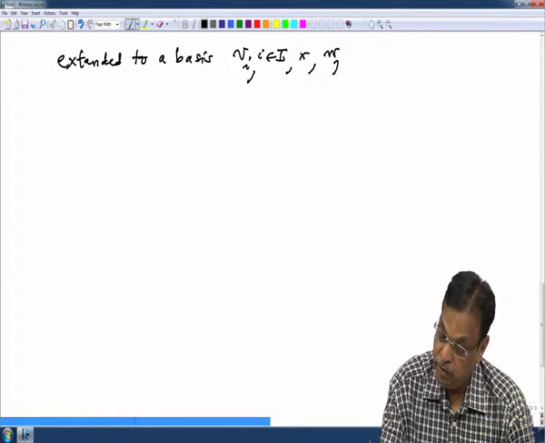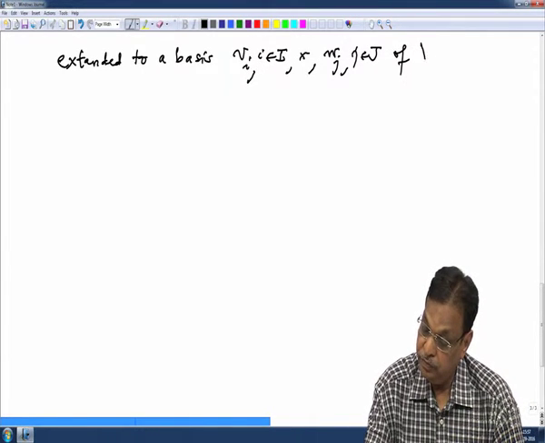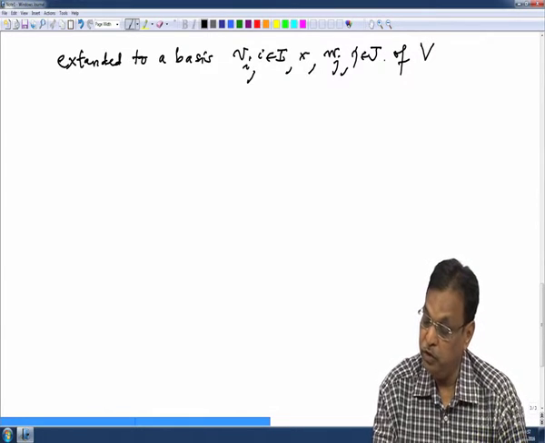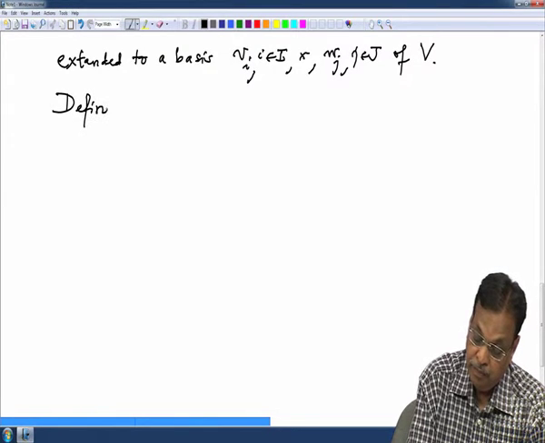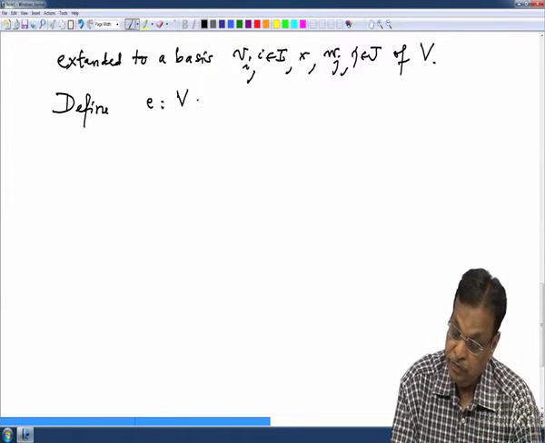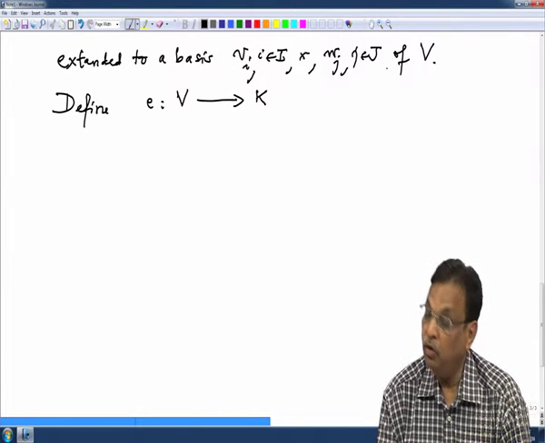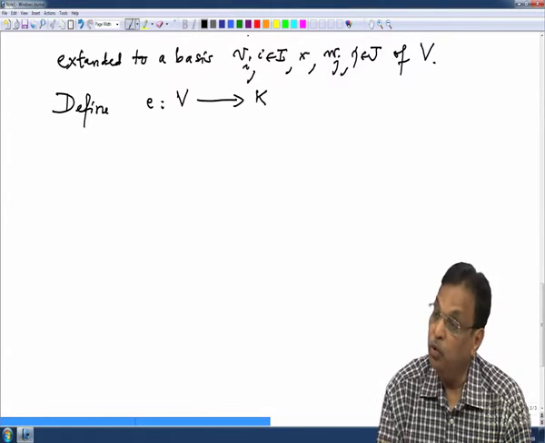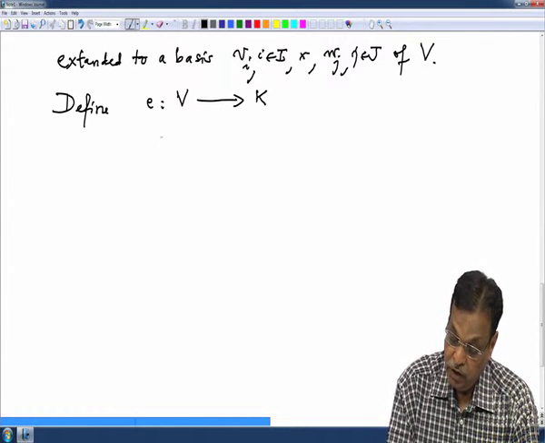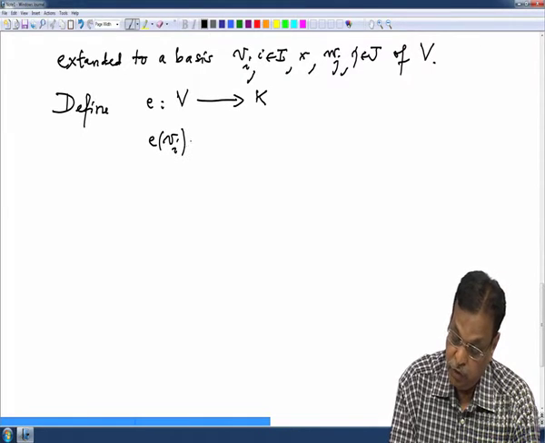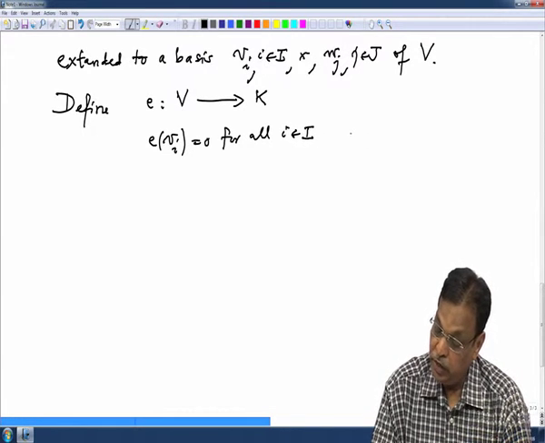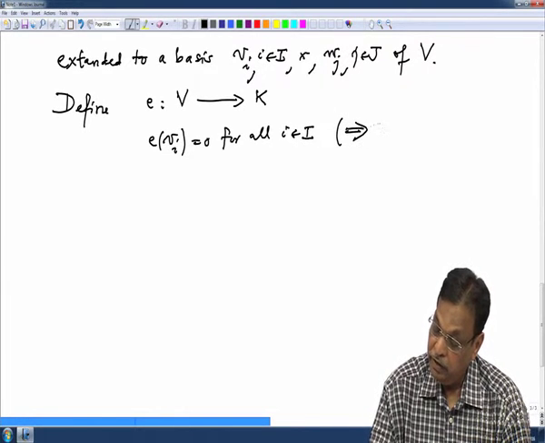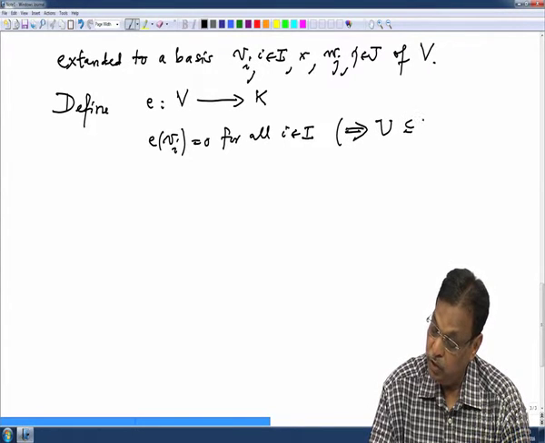Let us call them Wj, j in J, of V. So we have extended this along with X to a basis of V. Now, to define a linear form E on V, it is enough to give its values on the basis, and we want it to be 0 on U. So obviously E of Vi, define it to be 0 for all i in I. So that we make sure that U is contained in the kernel of E.